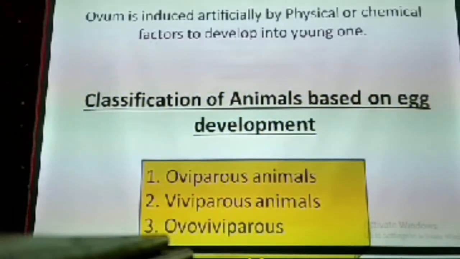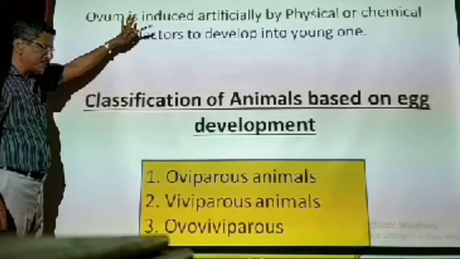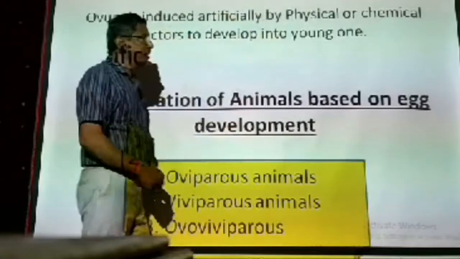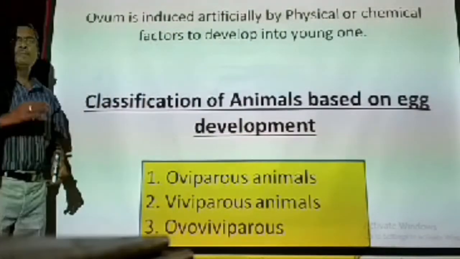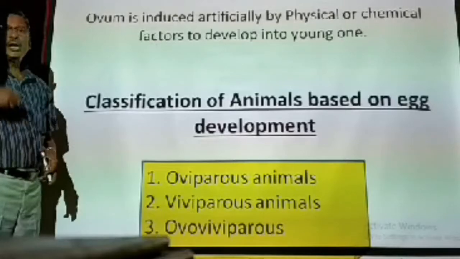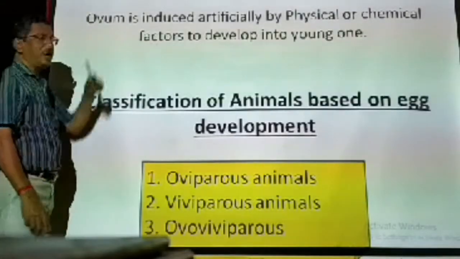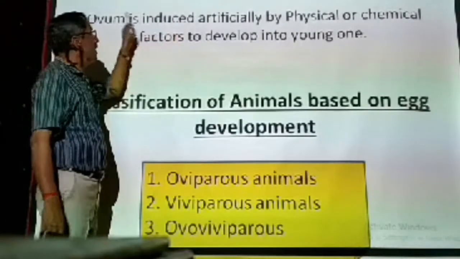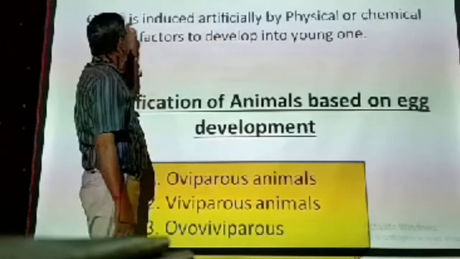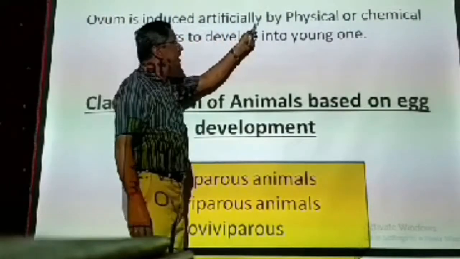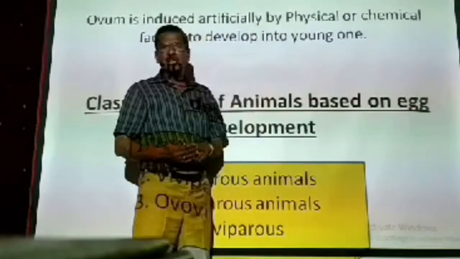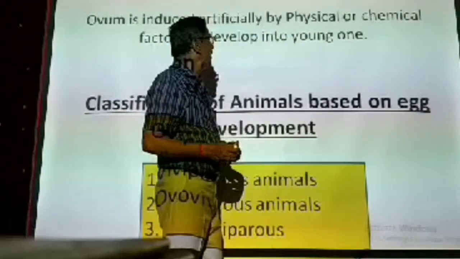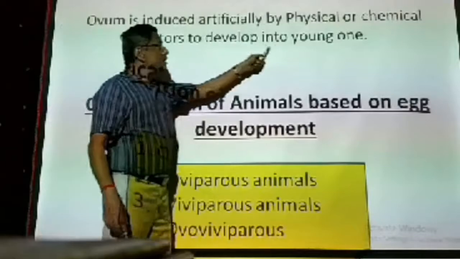Now we are coming to the second type of parthenogenesis. So far, what are the things we have studied? Everything is natural parthenogenesis. Now we are coming to artificial parthenogenesis. What is the meaning of artificial? Man-made. Human beings are inducing this parthenogenesis. Now the ovum of some animals will be there, but the ovum is induced by man, artificially. So the ovum is induced artificially by physical factors of the surrounding and the chemical factors of the surrounding to develop into young ones.